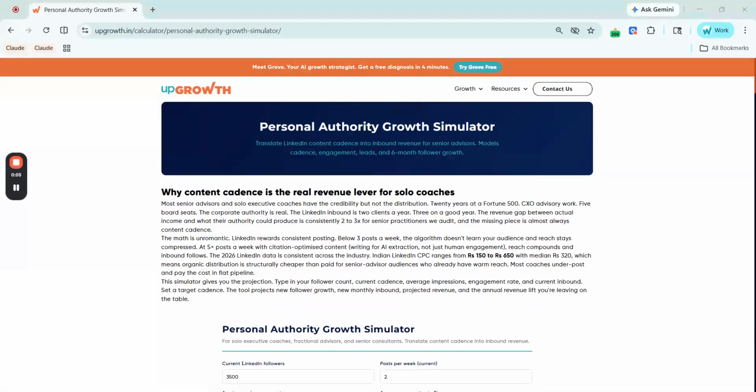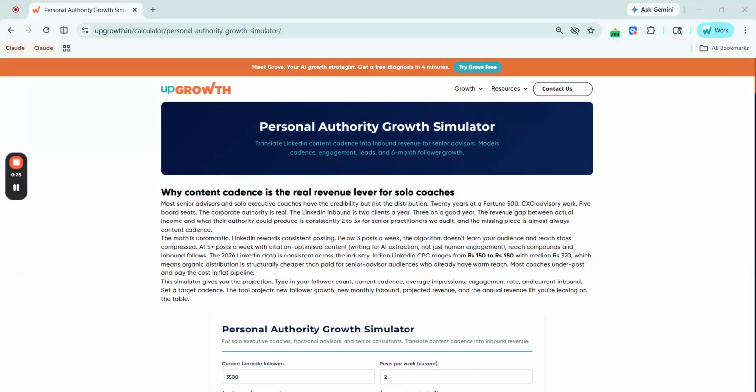A senior executive coach with 3,500 LinkedIn followers is posting twice a week and generating 3 inbound leads a month. Moving to 5 posts a week, same audience, same content quality, projects 11 leads a month and rupees 38 lakh in additional annual revenue. So this simulator shows you what your current posting cadence is actually costing you.